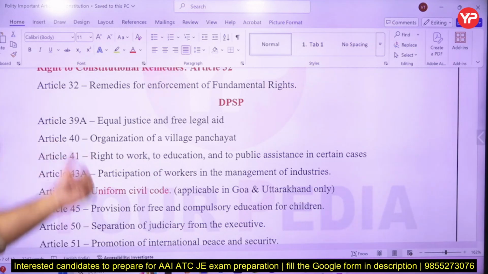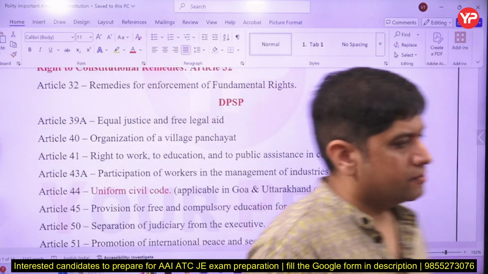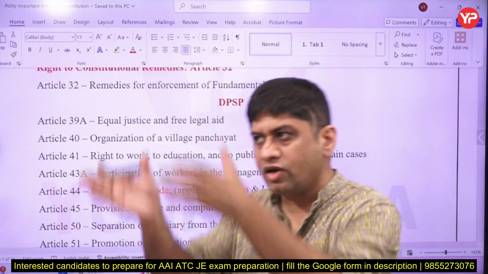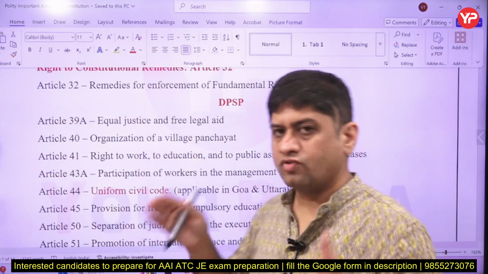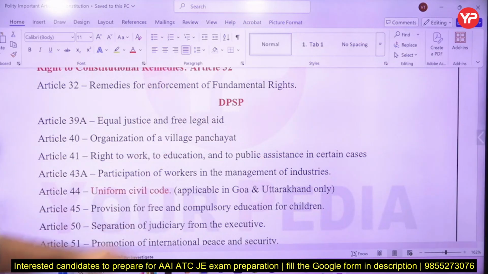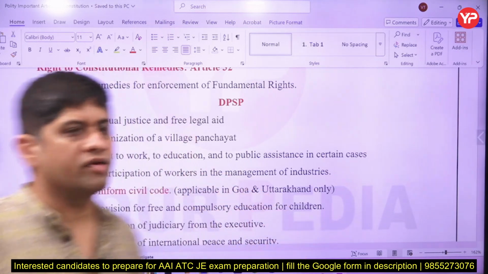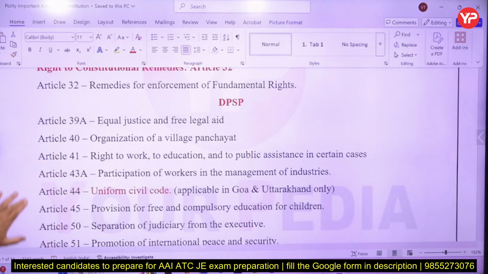Like earlier, certain articles like 40, now there is a village panchayat, but earlier there was a directive principle of state policy that in future government will create village panchayat. Directive principle means whenever a government will make some kind of policy, the government will look towards these principles. So whenever some law is to be made or policy is to be made, that will be made in accordance with these principles. So that is what directive principles of state policy are. Like right to work, right to education. Now right to education is a fundamental right, Article 21A, but at that time it was a directive principle of state policy.